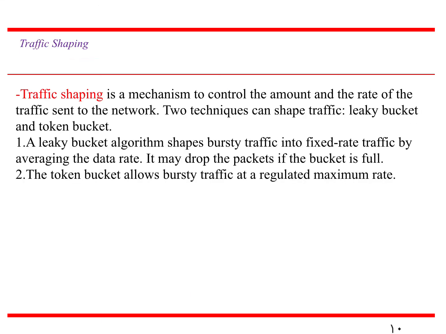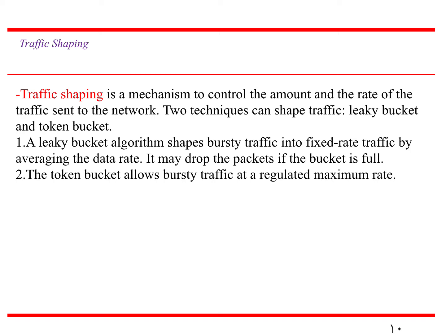Coming to the next topic, traffic shaping. Traffic shaping is a mechanism to control the amount and the rate of traffic sent to the network. What is the meaning of traffic here? A general example of traffic is all the cars moving on the road. When some accident or something happens, what happens? All the traffic will be jammed at one place.